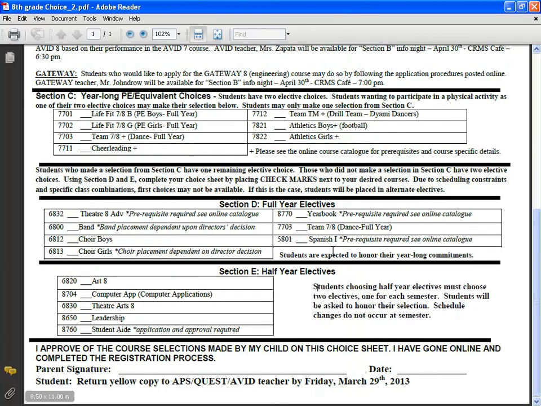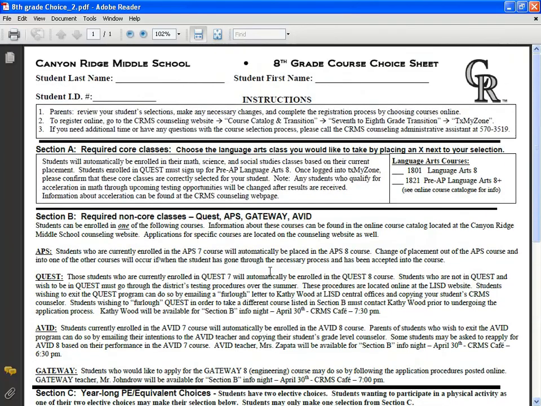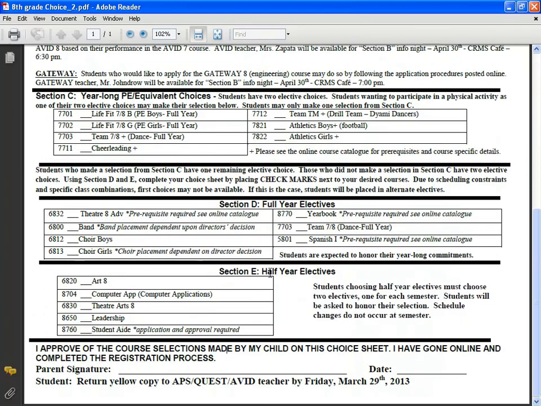What your parents will do with you, students, is they will go ahead and help you fill this out completely, or review your selections from when the counselors were with you, and make any necessary changes on your copy. They'll sign it, they'll return it to your AppsQuest or AVID teacher by this Friday, March 29th, and they'll date it. And the most important part of the process, again, is that they've gone online and actually chosen your courses on the Texas MyZone website. If you need help with the Texas MyZone website, there is another video tutorial that can walk you through that process.